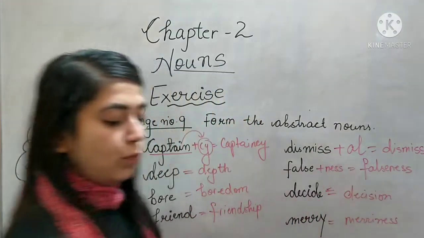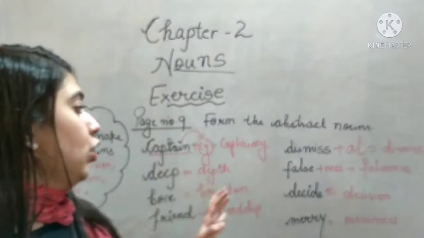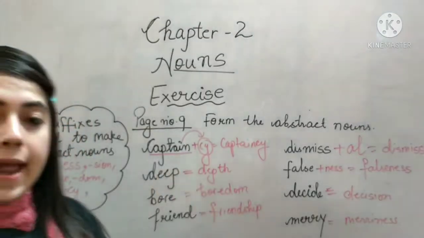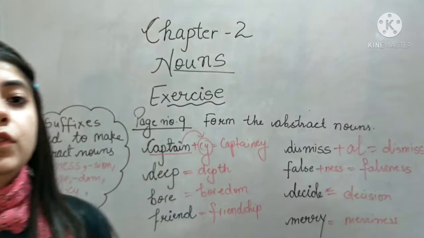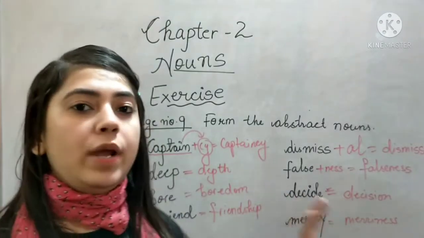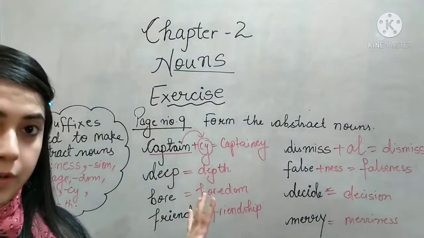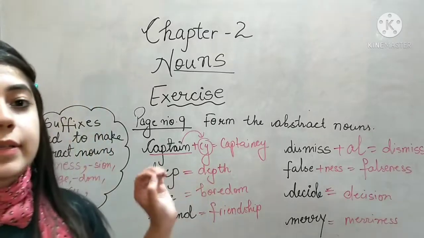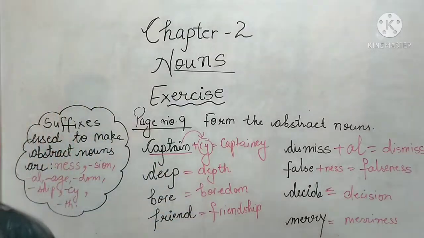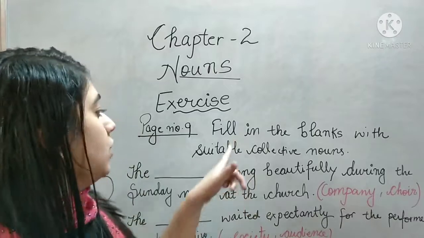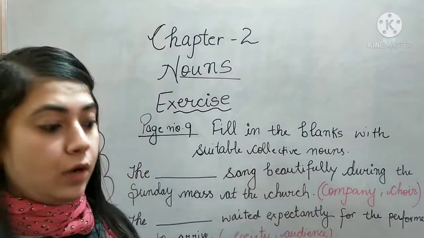So there are a few more nouns that are given to you in your book. You have to just add a suffix and then make an abstract noun out of that word. So the next question is fill in the blanks with suitable collective nouns.